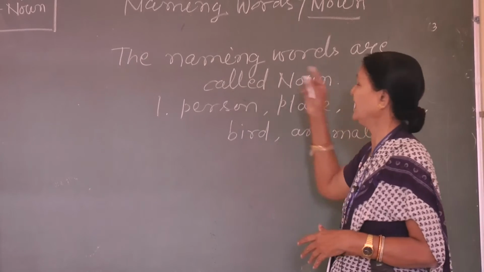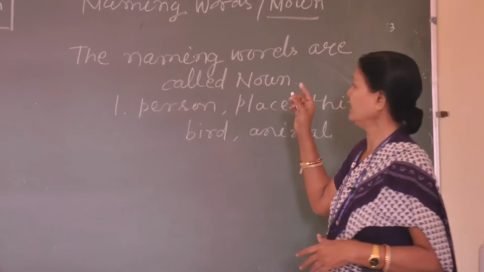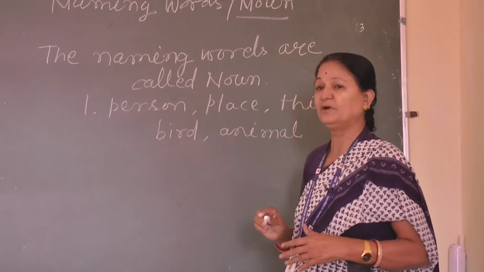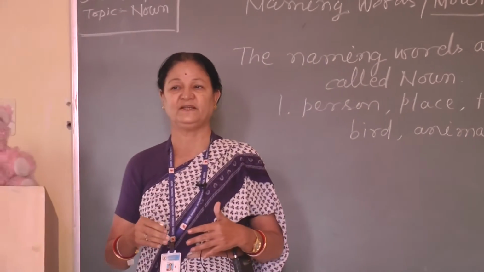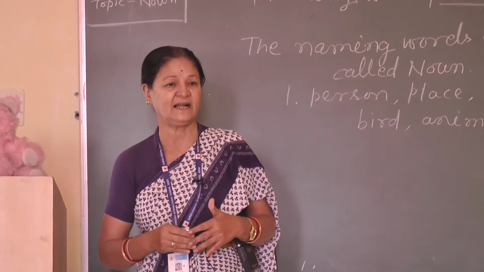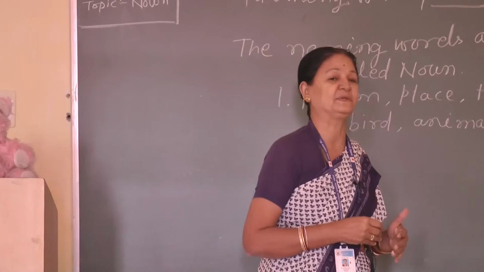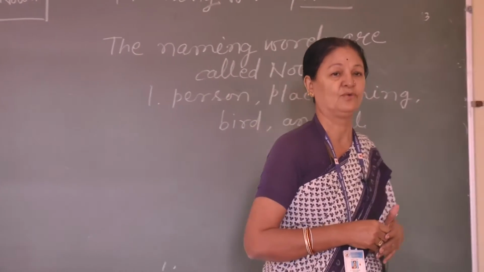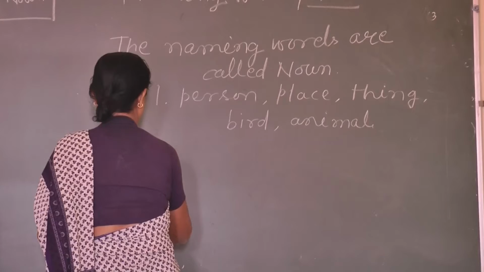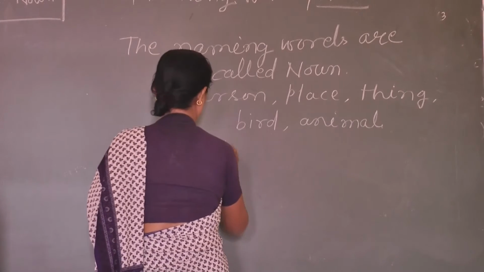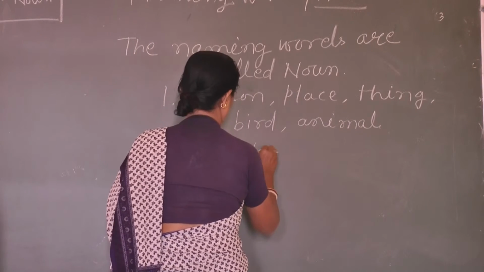Okay. So the naming words are called noun. Now we will go to another part of this chapter. What is that? What are the types of nouns? Write down the types of noun.